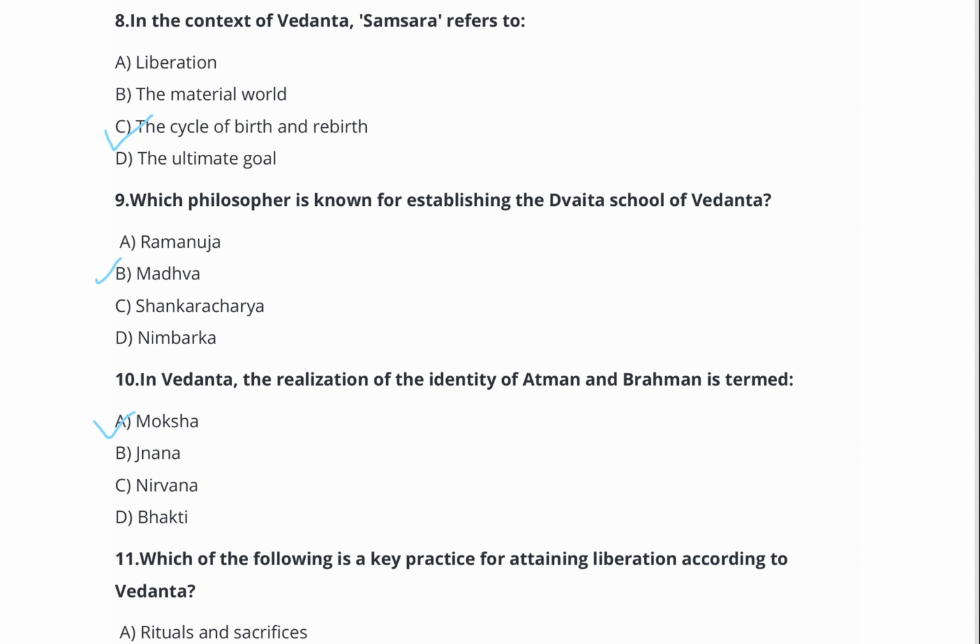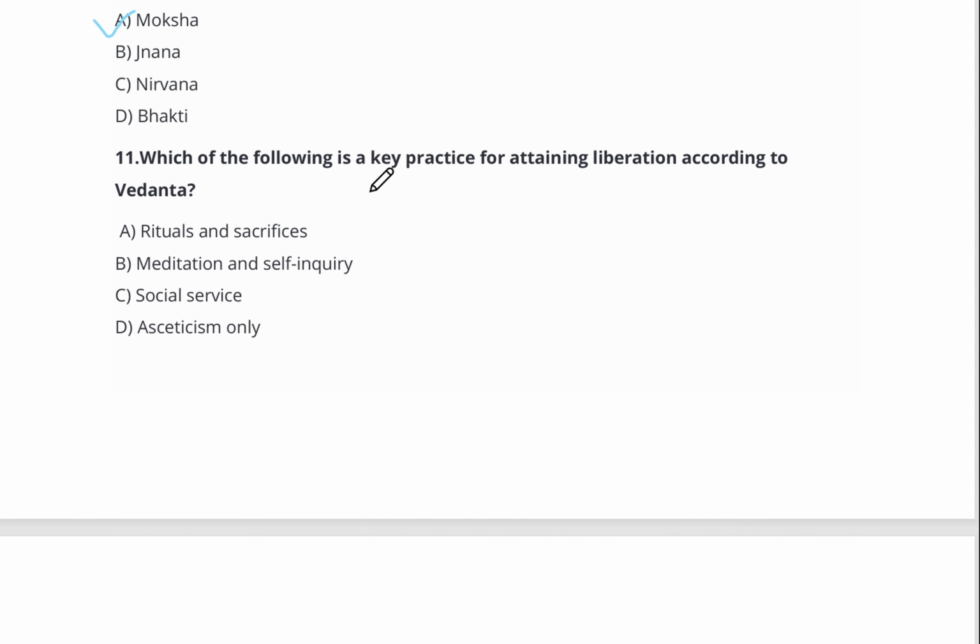Now, question number 11, that is, which of the following is a key practice for attaining liberation according to Vedanta? Option A, rituals and sacrifice. Option B, meditation and self inquiry. Option C, social service. Option D, asceticism only. The right answer is option number B, meditation and self inquiry.